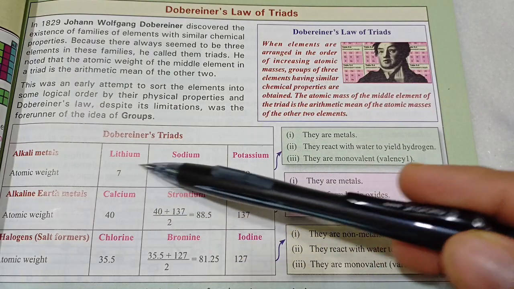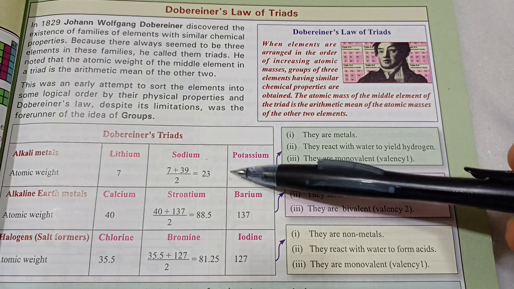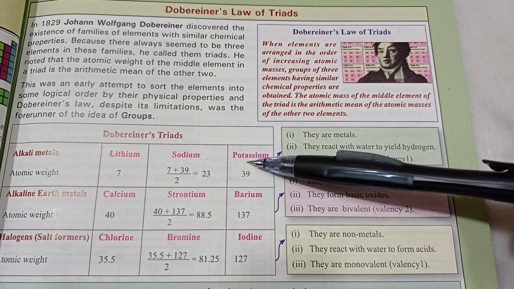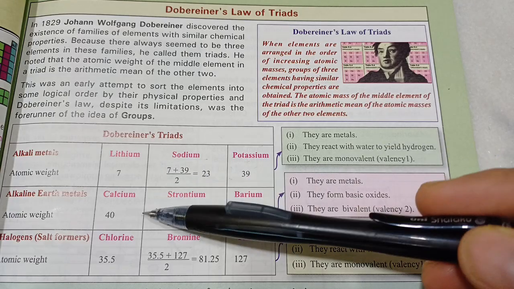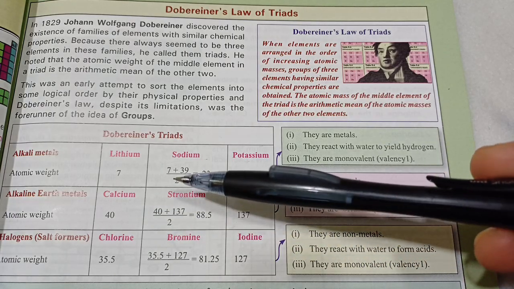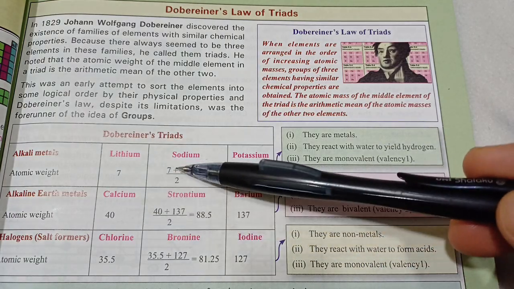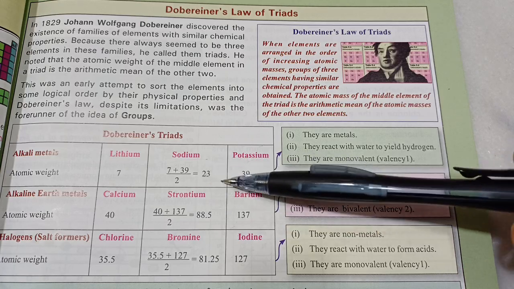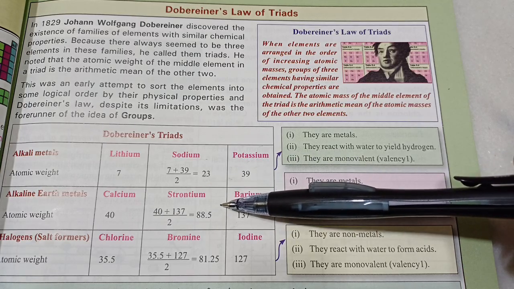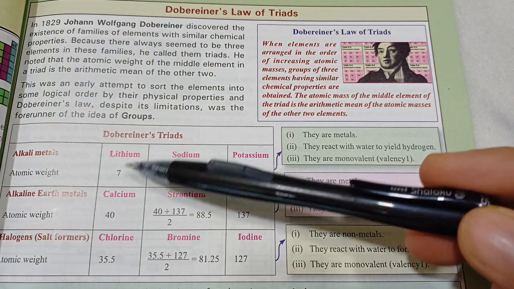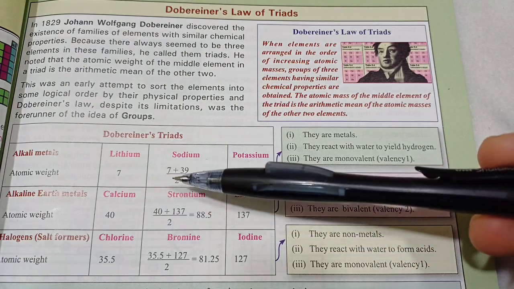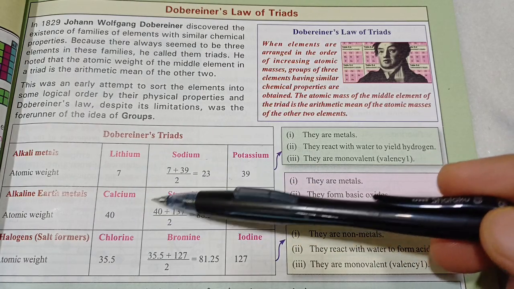For example, these 3 are alkali metals. They have similar properties. All of them react violently with water to give hydrogen. They are monovalent. They are alkaline earth metals. Alkali and alkaline earth metals, they are called so because when they are dissolved in water, they give alkalis, that is bases which are soluble in water, like lithium hydroxide, calcium hydroxide. Although calcium hydroxide is only partially soluble.